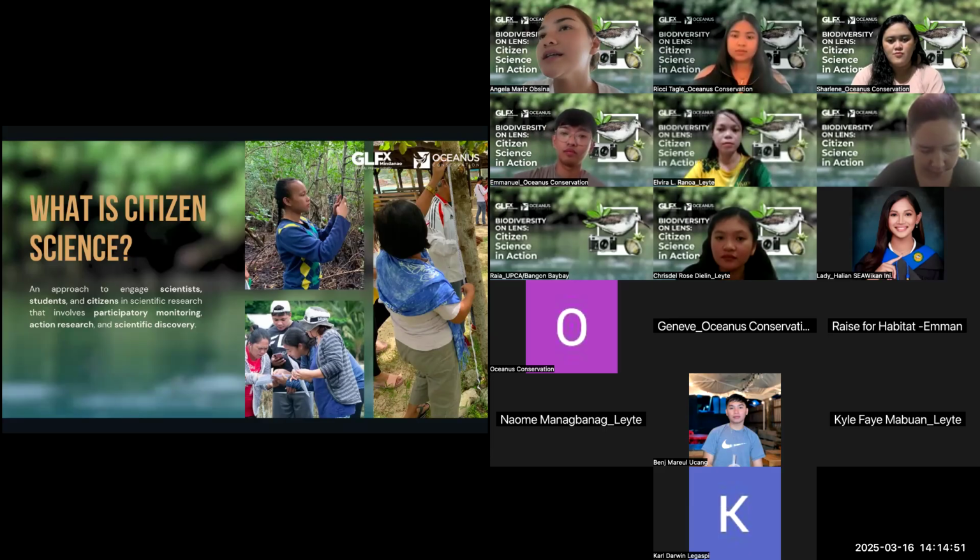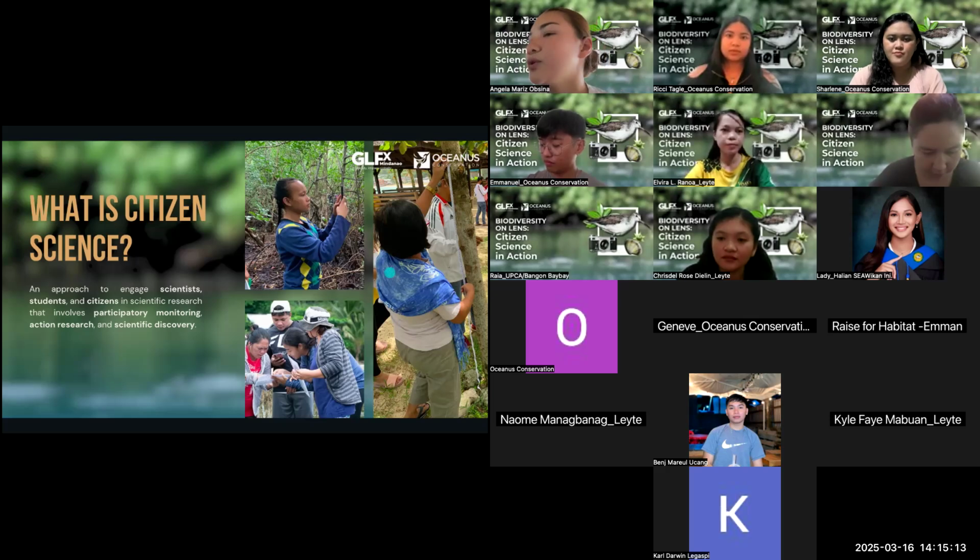It also creates awareness in local communities as citizen scientists, and it bridges the gap between scientific knowledge and local knowledge to collect on-the-ground data. These are a few photos of our citizen science activities in our project site.